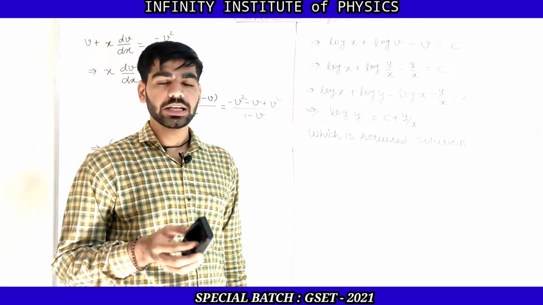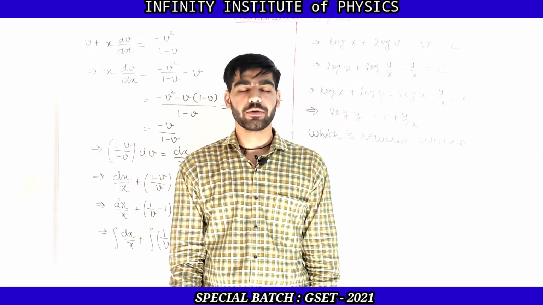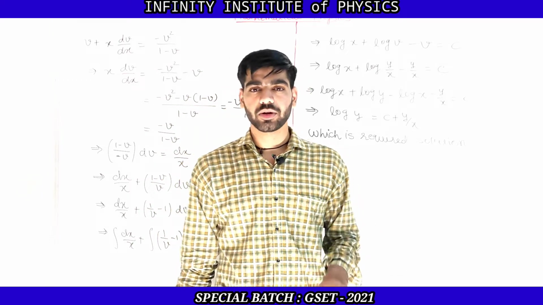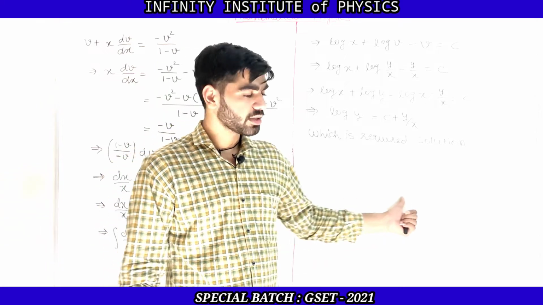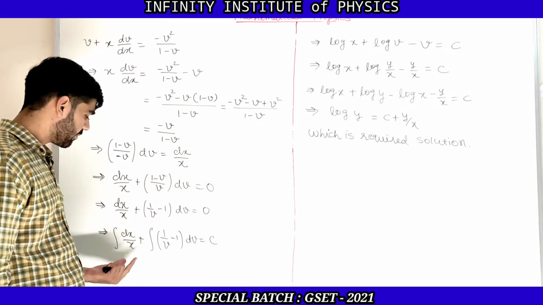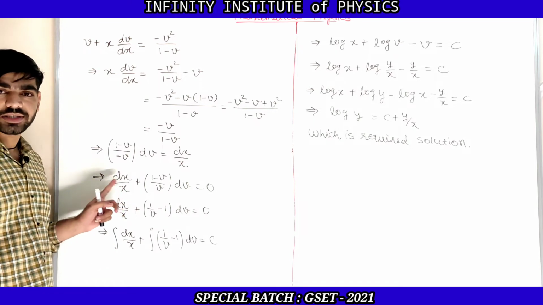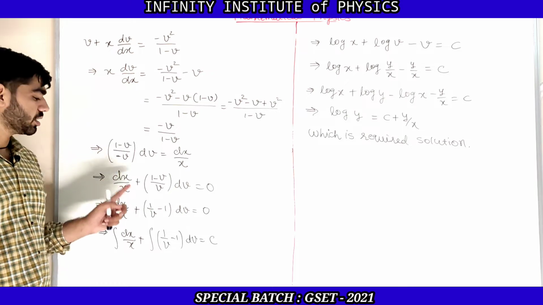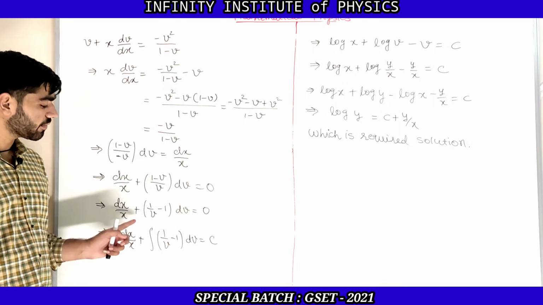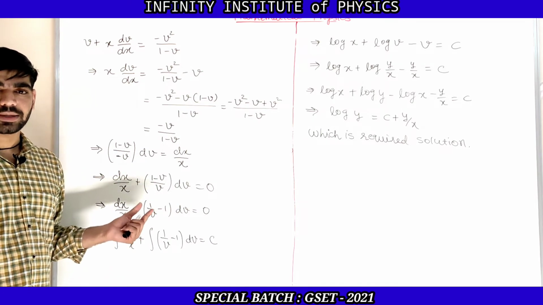If it is homogeneous, then we can convert it into variable separable form by considering y is equal to vx, where v is also a function of x. After simplifying we get dx by x, which is only a function of x, plus (1 minus v minus 1) dv, which is only a function of v, equal to 0, which is clearly in variable separable form.